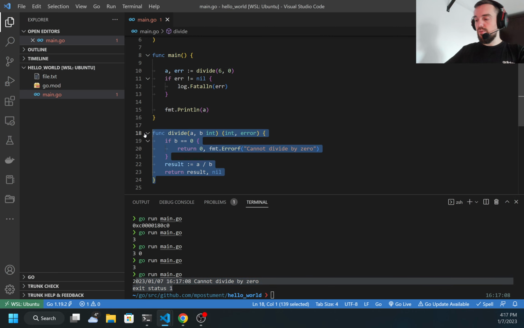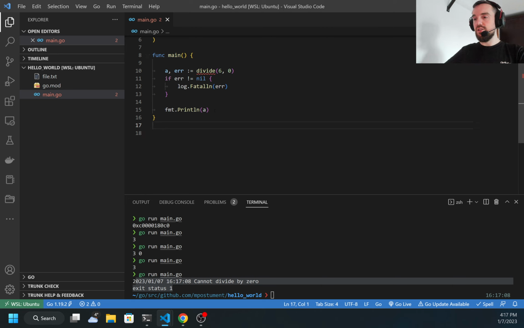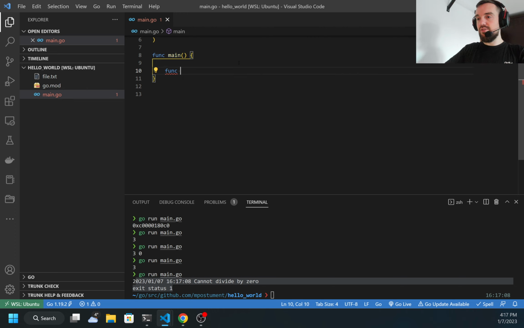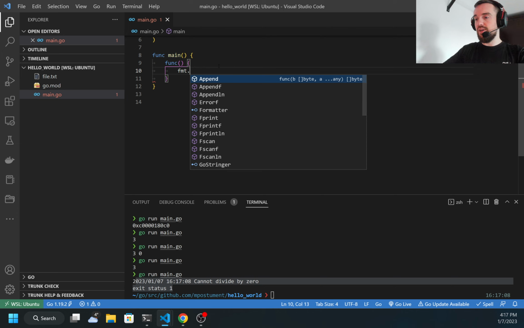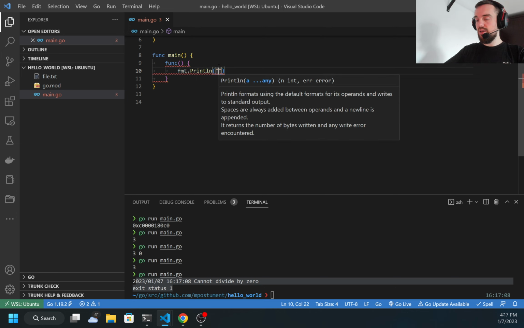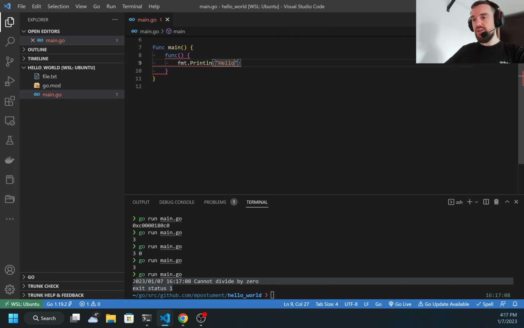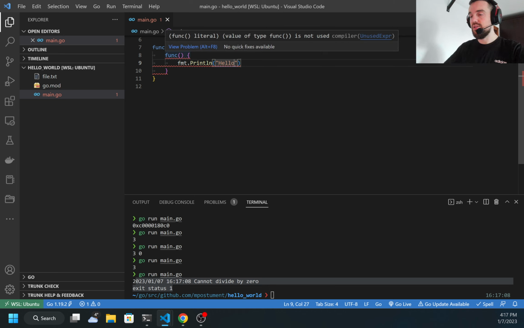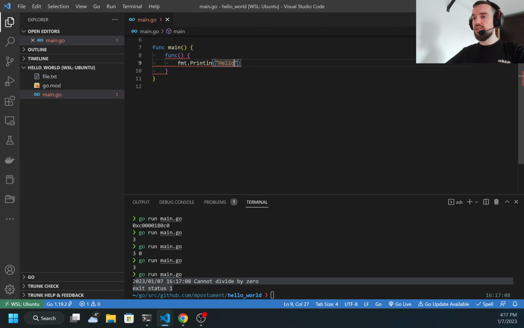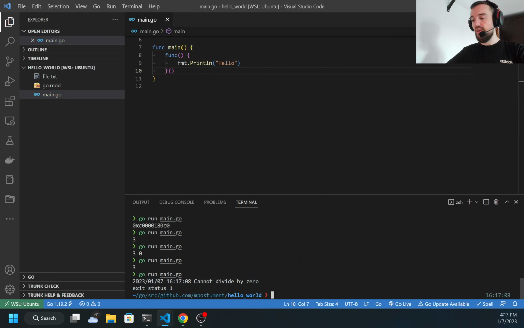So next, what I want to show you is the anonymous function. An anonymous function is like a function but without the name. And this is a really simple example which I can create. So inside of main directly, I'm specifying func, and in curly braces, I'm specifying my code. And let's print something, like hello. But as you may see, I still have the error because it says that value of type func is not used. So what I can do, I can add brackets here, and now I can run, and hello was printed.